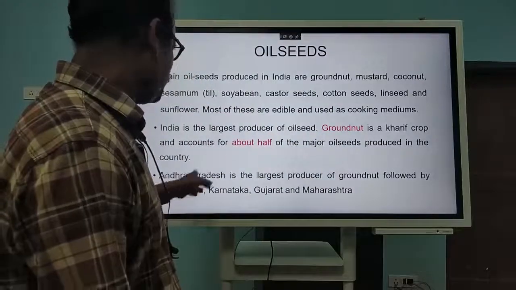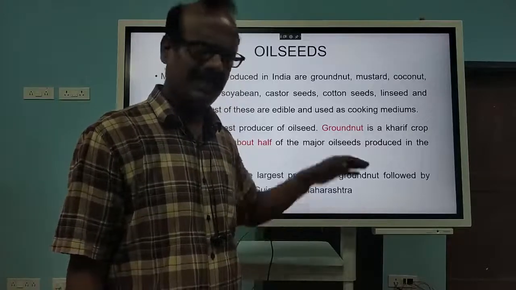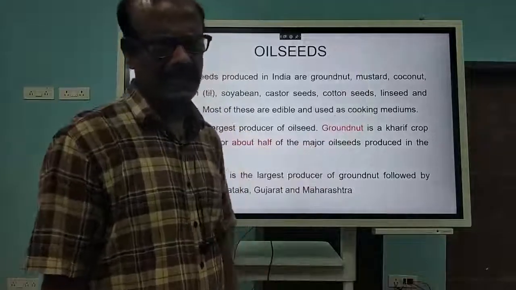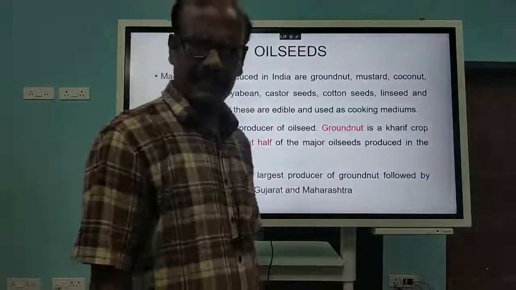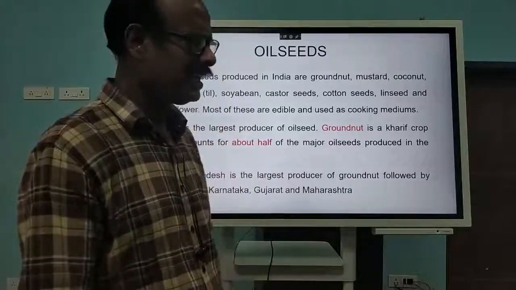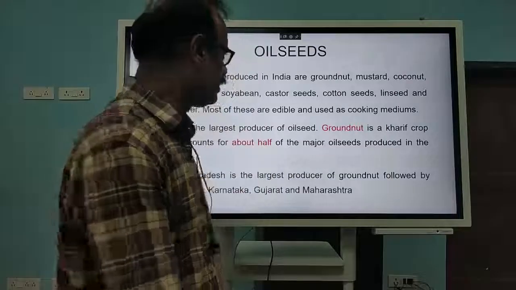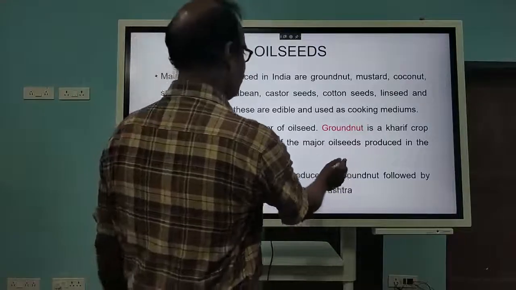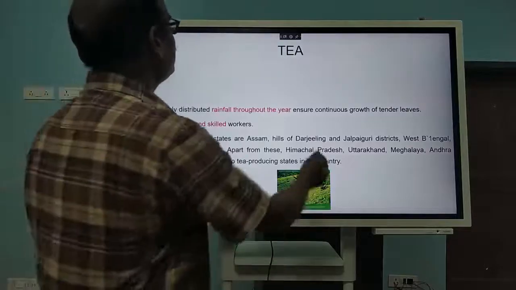And finally Andhra Pradesh is the leading producer of groundnut. Okay, then other areas, say cotton seed and all: Maharashtra, Gujarat will be the leading. Mustard, Punjab is the leading. So like that, every state has its own variety. And coconut oil, coconut, in Kerala we find it is more. Okay, then comes tea.